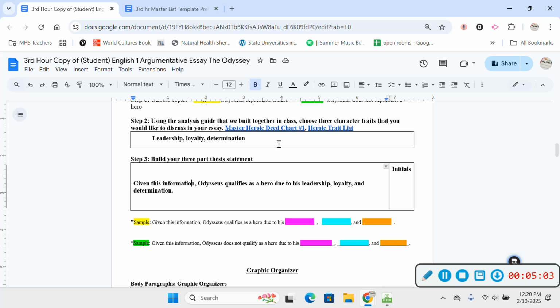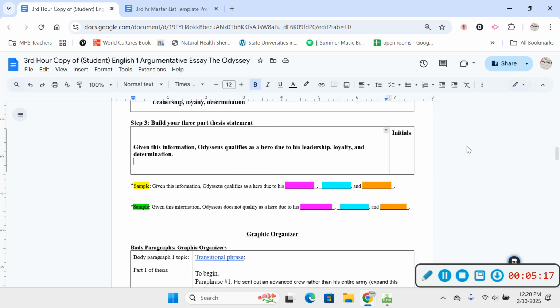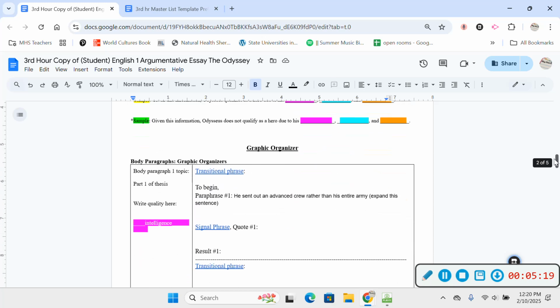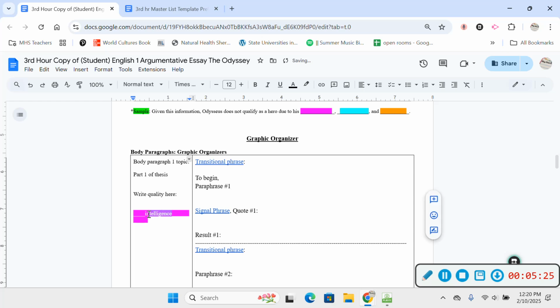So if you have a trait here that you really like, but it doesn't sound right here and you can't make it work, just email Miss Weatherington and me, and we can help you create a better thesis statement, because it will sound off when you read it to yourself, okay? So that's your thesis statement, and once you get that approved by us, you're free to move on to the next part. Okay, so the next part is right here.